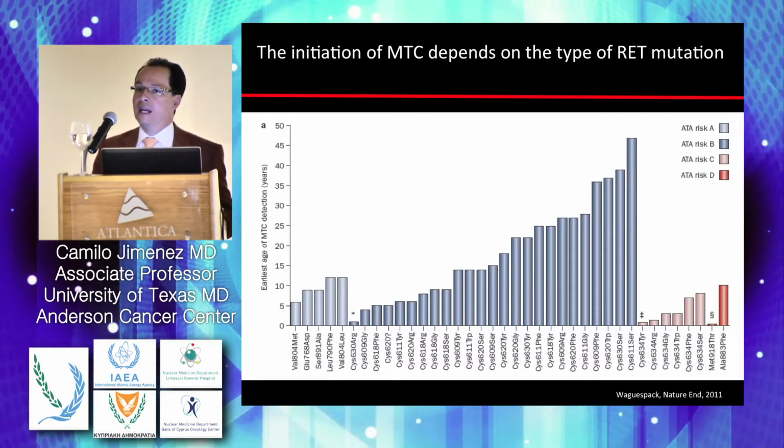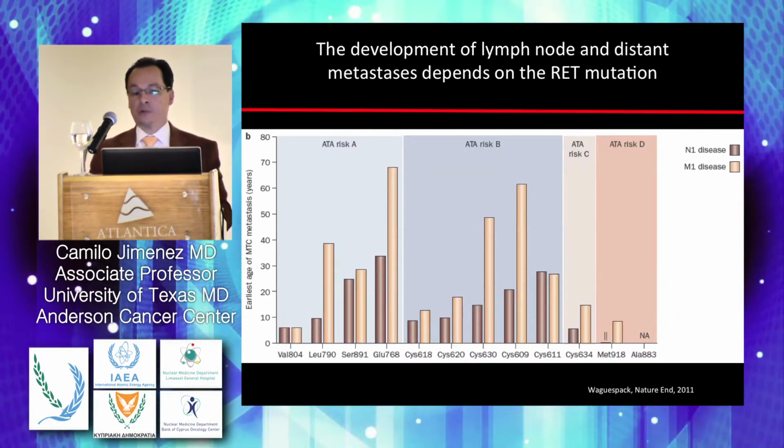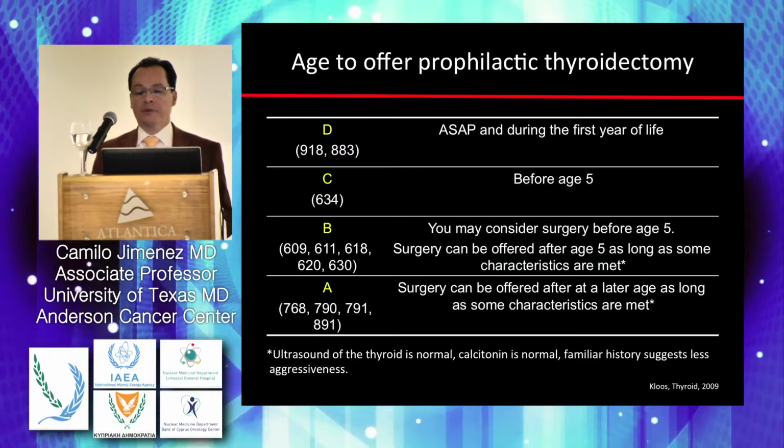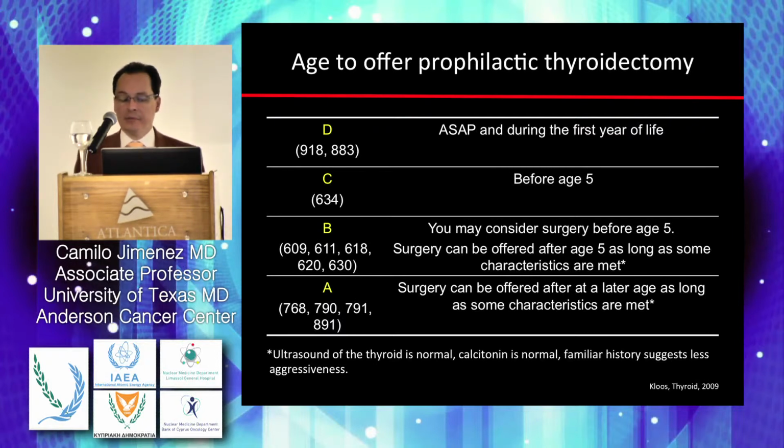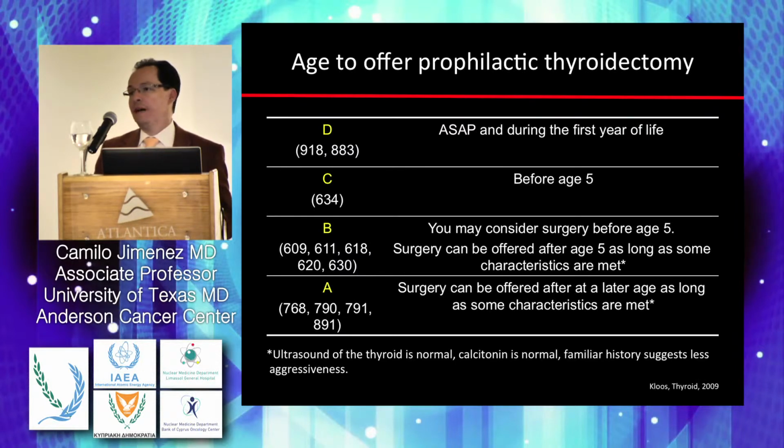Patients who belong to category A may have cancers that, if you underestimate them, spread to distant places, and you may not be able to treat or ever cure them. And as we discussed, there is an association with the lymph node and metastatic disease presentation. Now, let's talk about the age of prophylactic thyroidectomy. This is just a reminder because it's very important to keep in mind: when you have mutations in category D, 918 and 883, you need to do a prophylactic thyroidectomy as soon as you identify the patient.